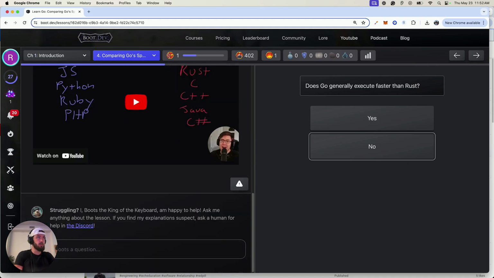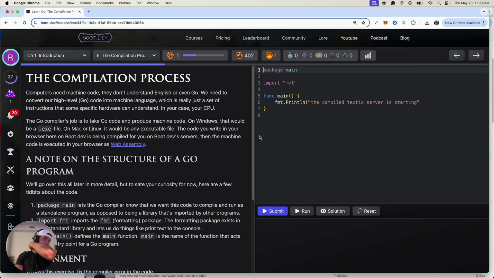I wanted to build some Solana nodes at some point, and obviously Rust is very much in that ecosystem. But Rust is just a beast to tackle.